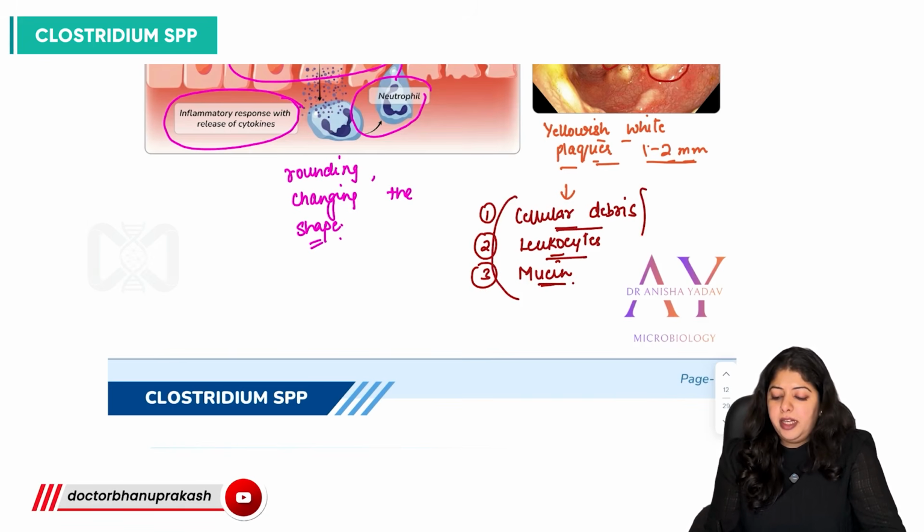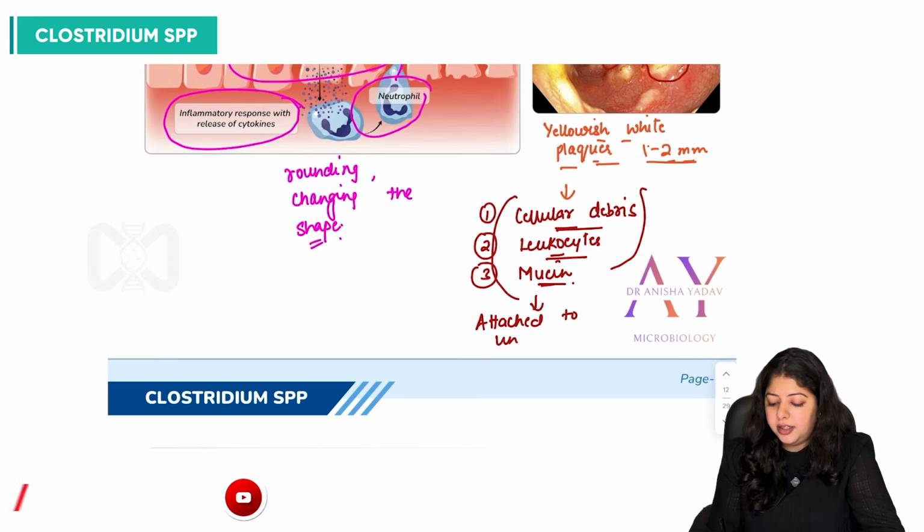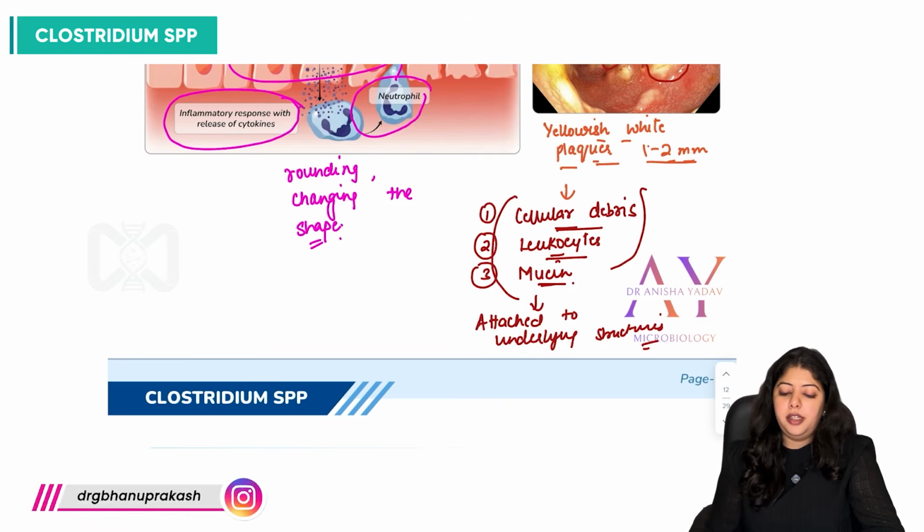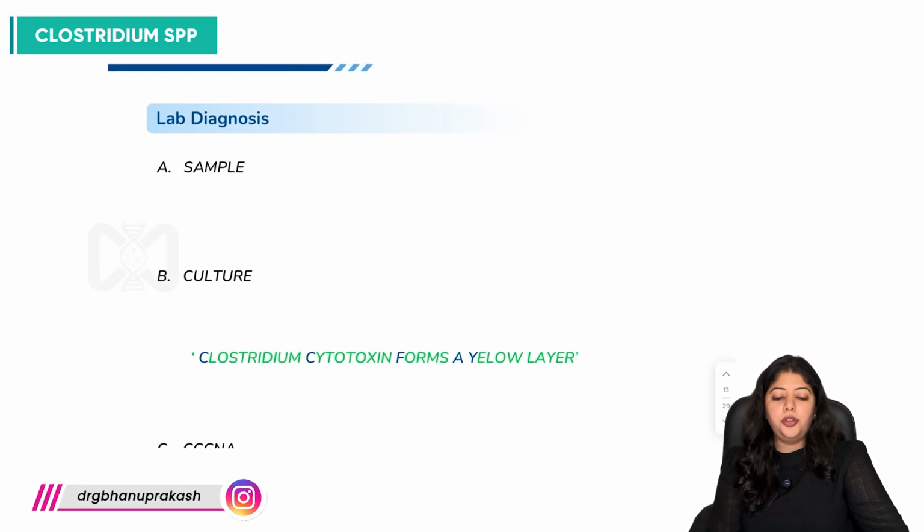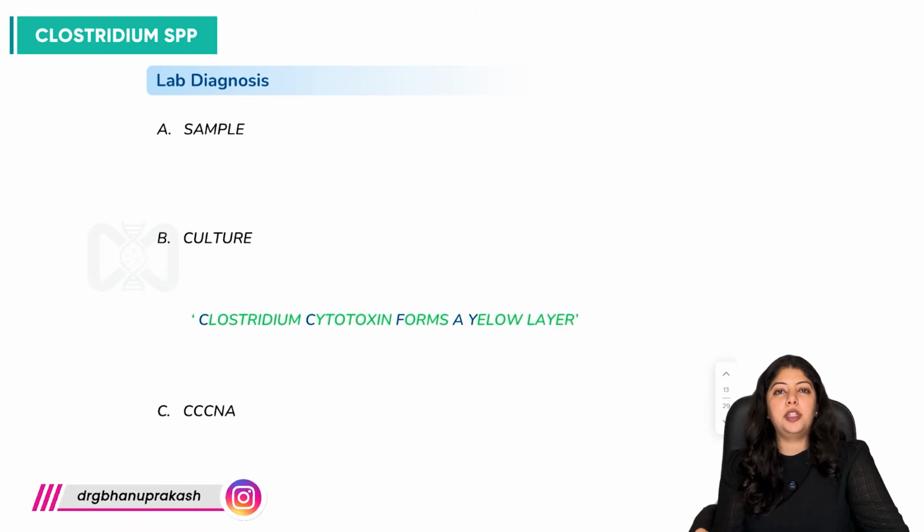And this will be attached to underlying structures, right? So now there are some important points we should talk about Clostridioides apart from the toxin mechanism and the